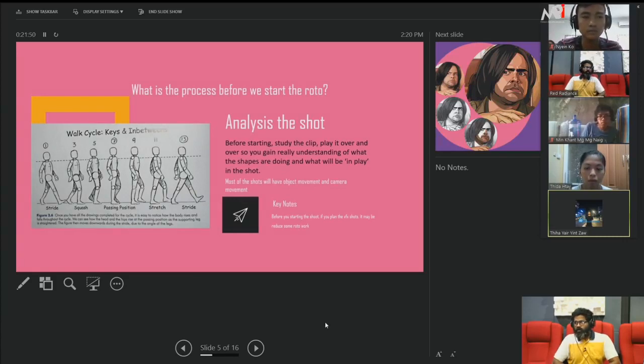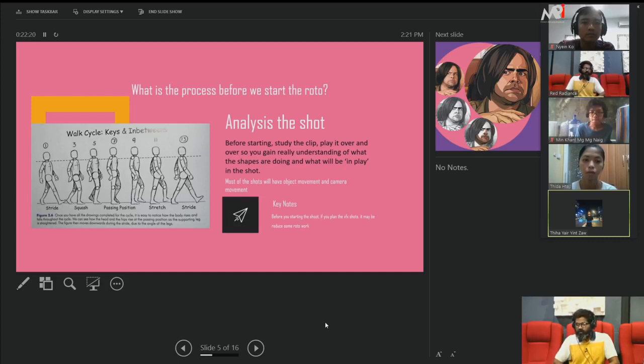What is the process before we start the roto? So before you start the roto, first what do we have to do? If you have footage, if you are shooting something, you edited everything, but you are going to do some effects or some roto effects, or you want to change the background, you want to change the color, whatever you want to do, you have to analyze the shot. So you have to play it back each and every time.